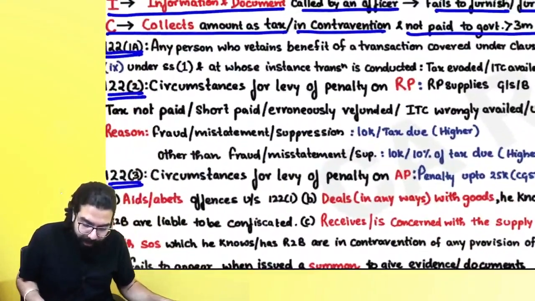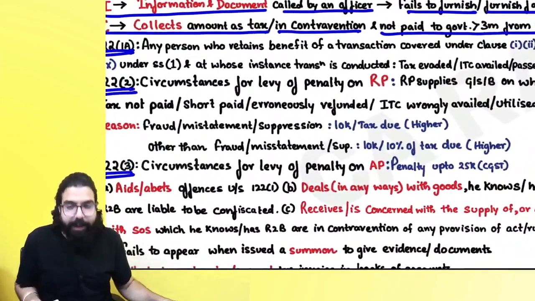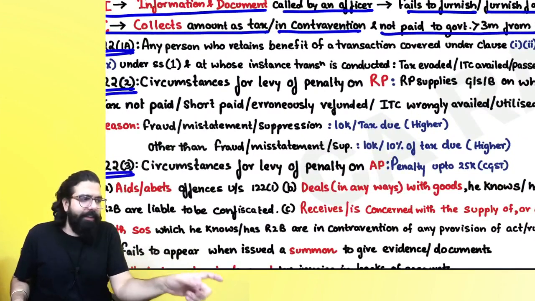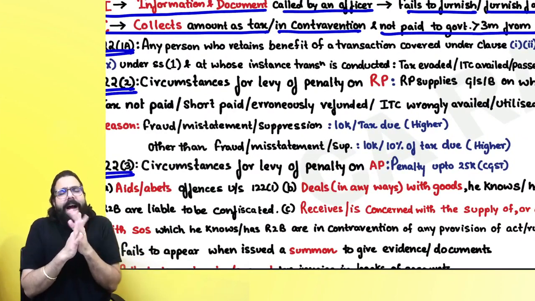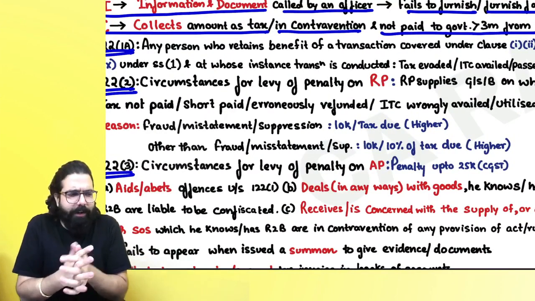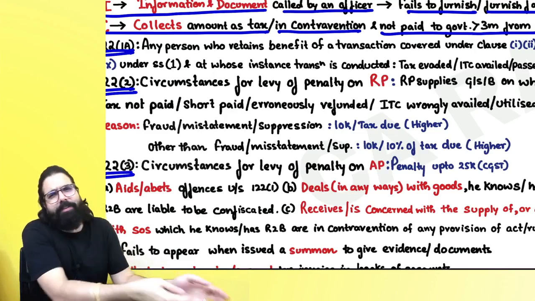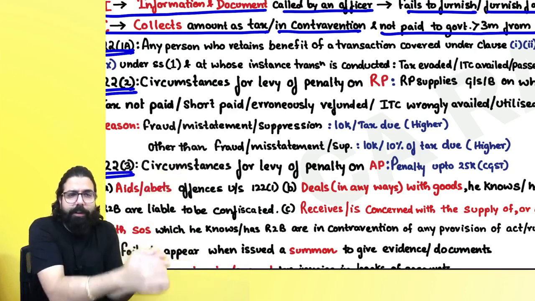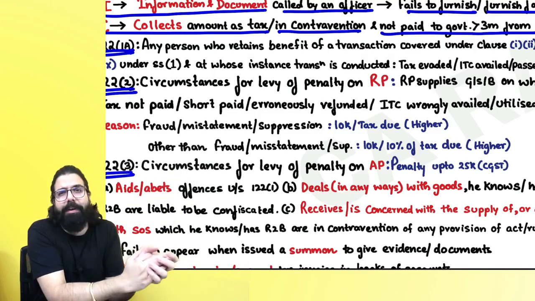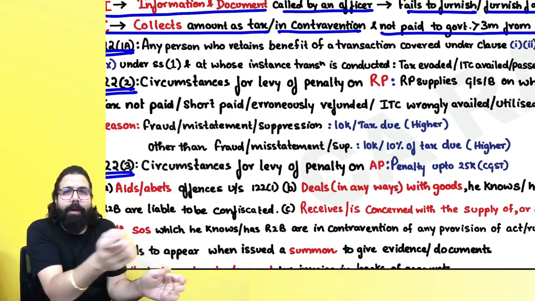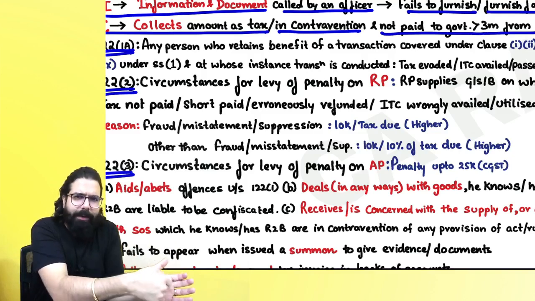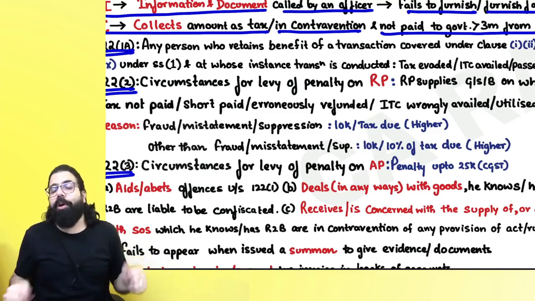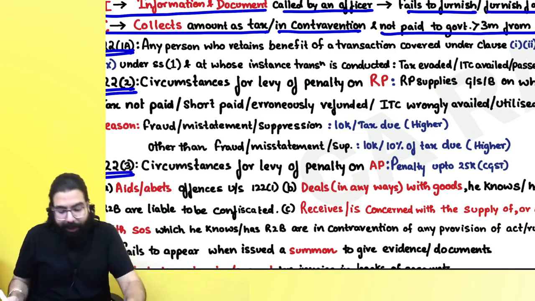The next one over here is, now government went ahead and told, see, there is a person who is the mastermind of a game. Supposedly, I went ahead and took registration in the name of my staff, and I am doing all the wrong things. I am passing on the credit. I am doing everything in the name of my staff. Now, what is happening over here? When the department comes and catches, they will catch the registered person. Now, the registered person is my staff. I am not caught. And hence, in this scenario, government went ahead and did what?